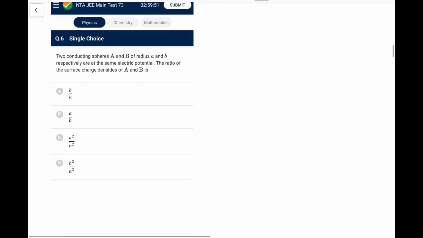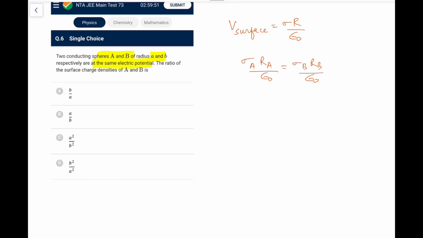Next, two conducting spheres A and B, radii A and B, are at the same potential. The ratio of the surface charge density will be, we directly remember V at surface can be written as sigma R by epsilon naught. So sigma A RA upon epsilon naught should be equal to sigma B RB upon epsilon naught. So the ratio of sigma A to sigma B is RB upon RA, which is equal to B by A. So this comes out as option A. Go for option A.